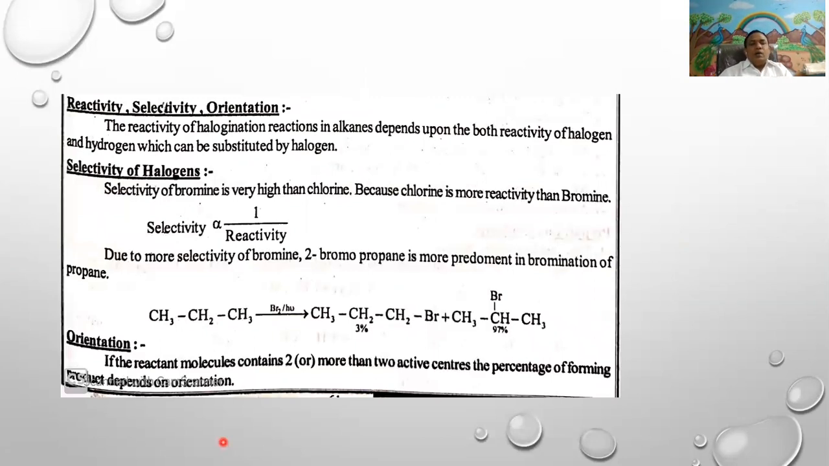Next, the reactivity, selectivity and orientation. It is continued in the next class.